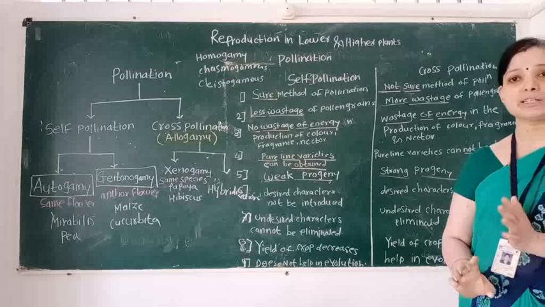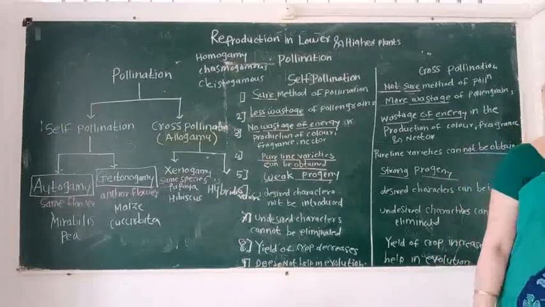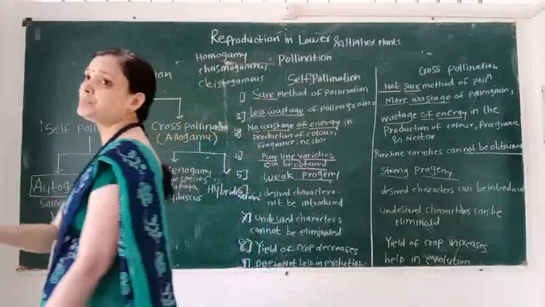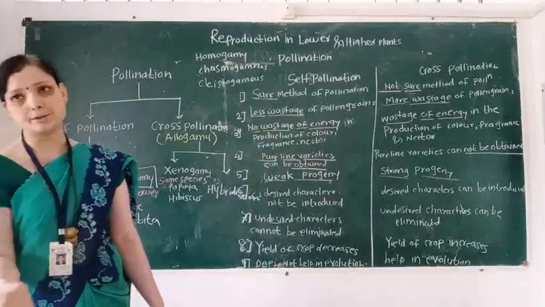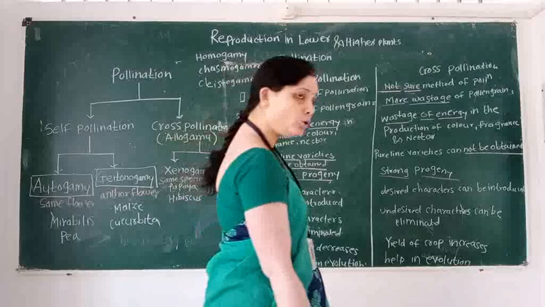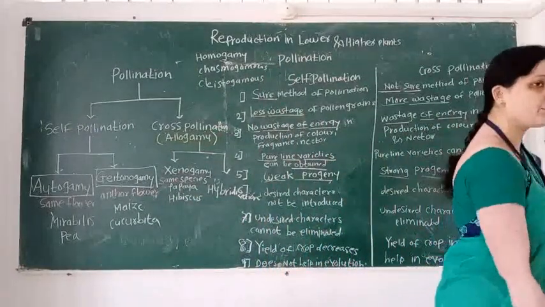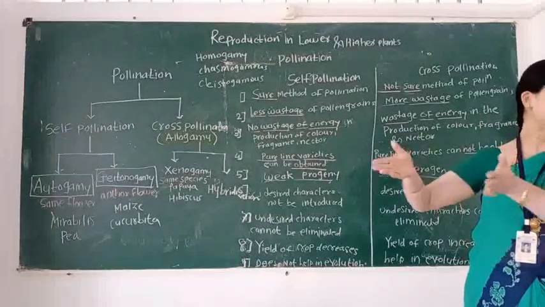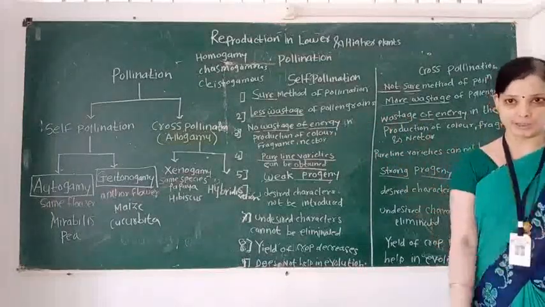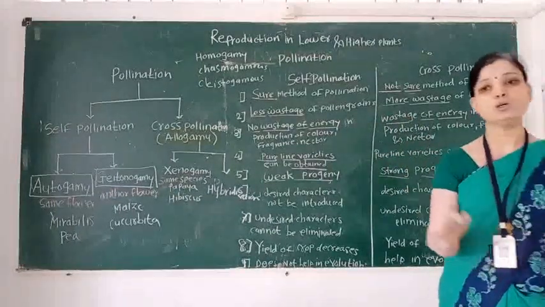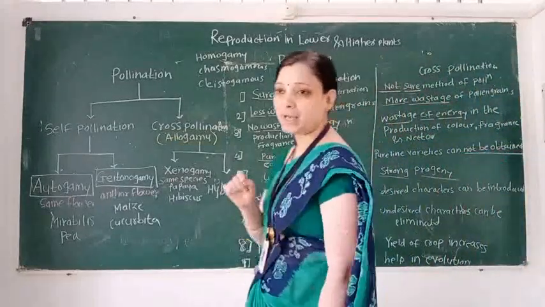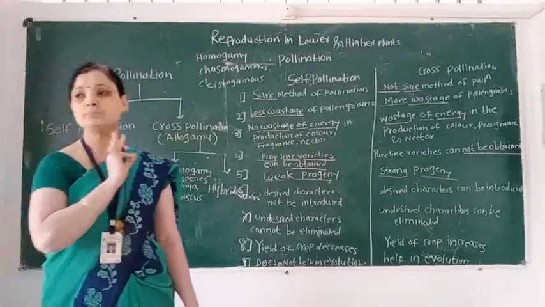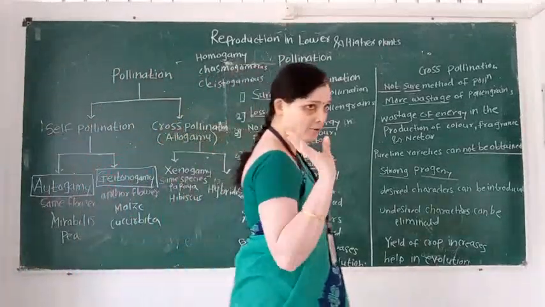Abiotic pollinating agents are wind and water, and biotic means living, that is insect, bird and bat. So self-pollination is called a sure method. It is the advantage of self-pollination. Why? Because pollinating agents are not required.